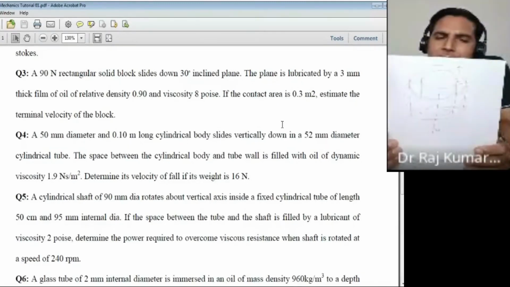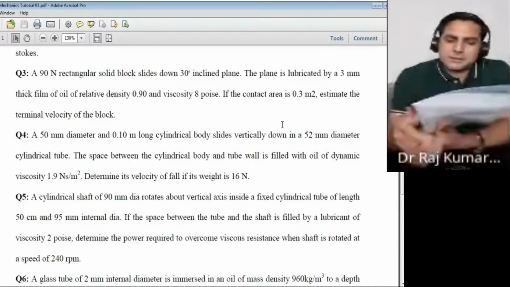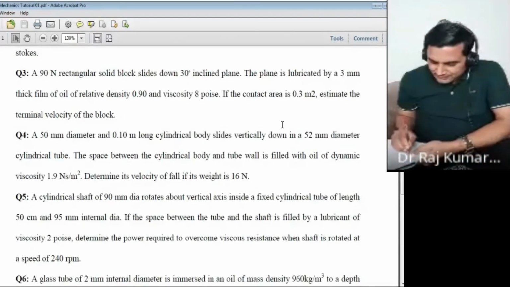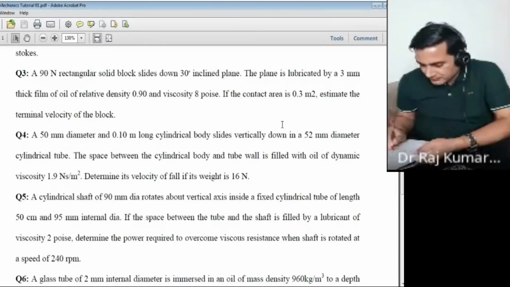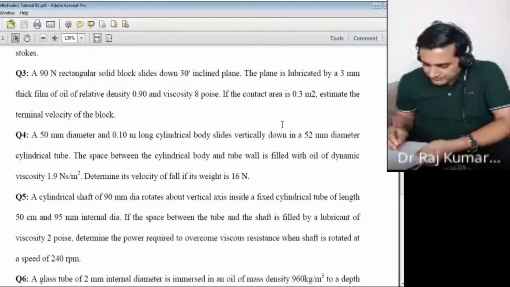Now you can write the force balance, right? So the net force downward would again be W minus mu du upon dy into area.